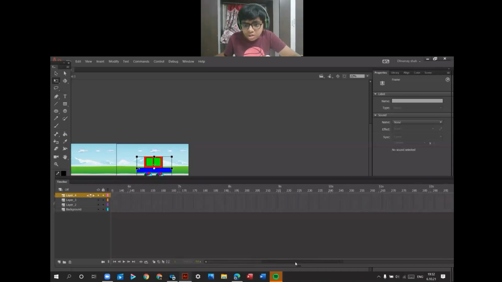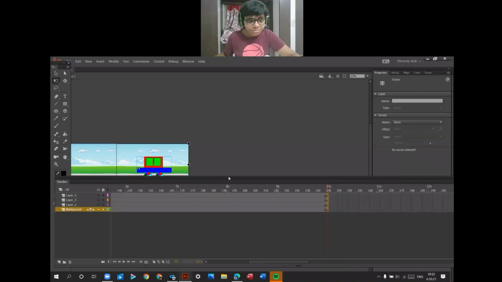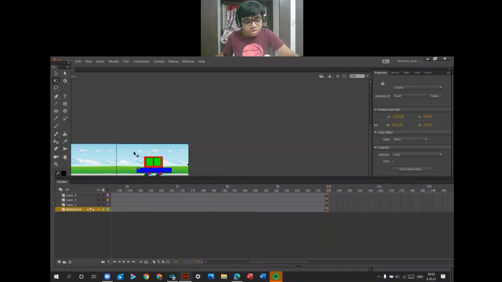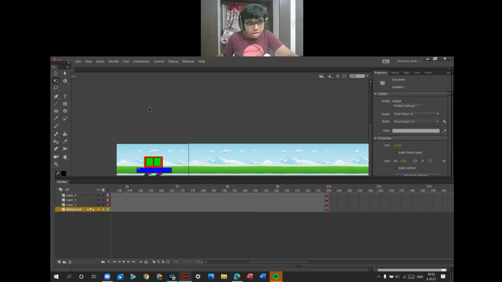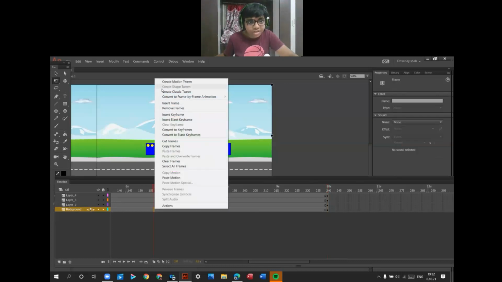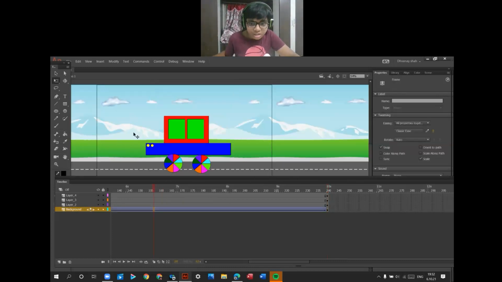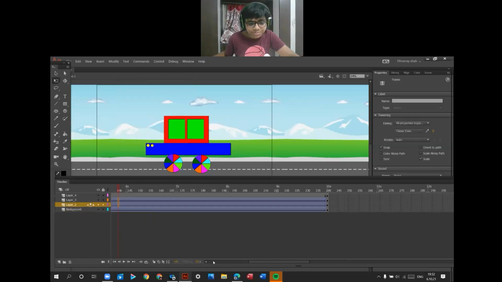Now go to the 10th frame, the 10th second frame, press F6 there. Now select this, press Shift key and hold it and move it to the right side. And right click on the background, create classic tween. Let's move wheels. Okay. Select, right click, classic tween.